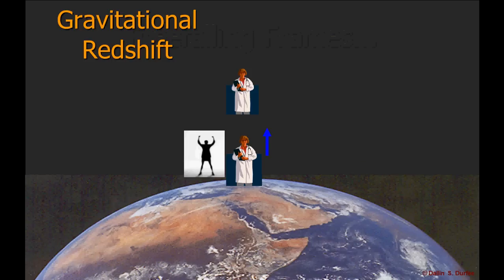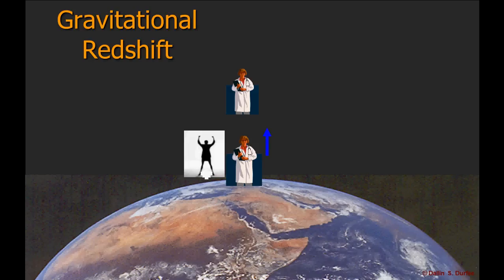So imagine, if you will, I have two scientists. One is on the Earth and one is up in a tower that's really, really tall. The scientist down below sends a beam of blue light up to the scientist at the top of the tower. Now, these two scientists are not in an inertial reference frame because gravity is acting on them. So we cannot use our equations for inertial reference frames to calculate what happens.